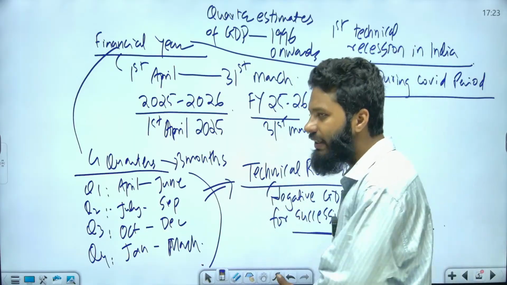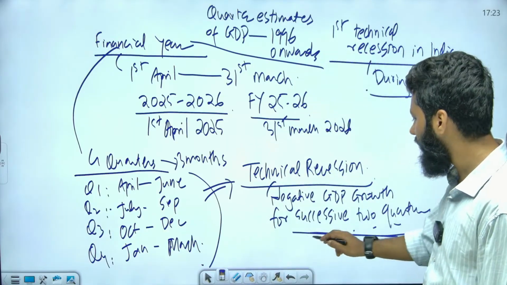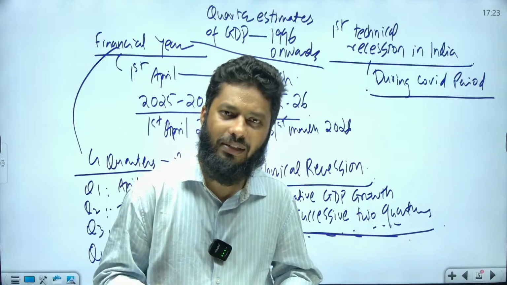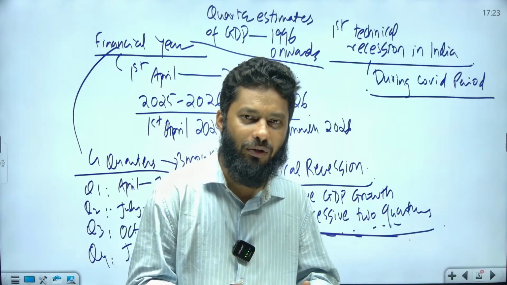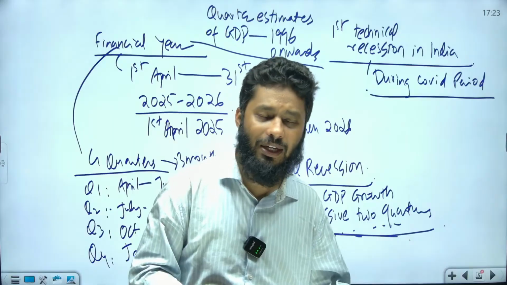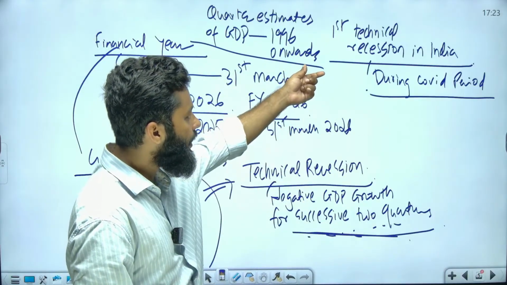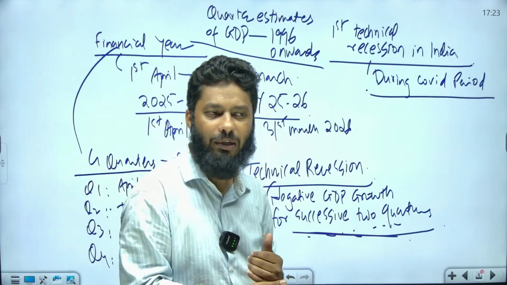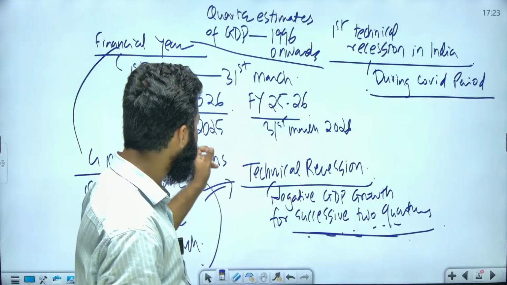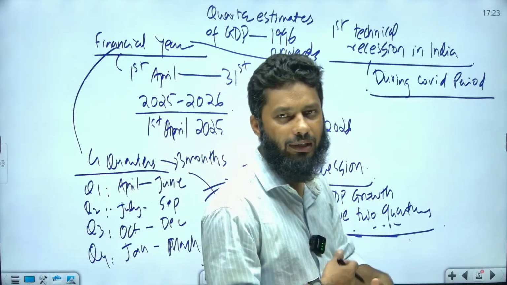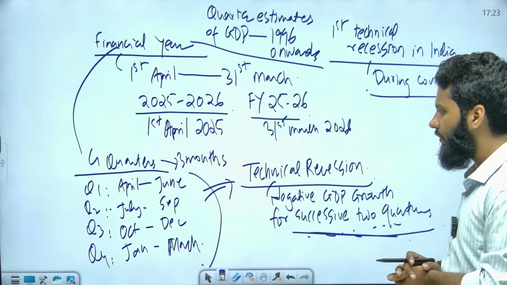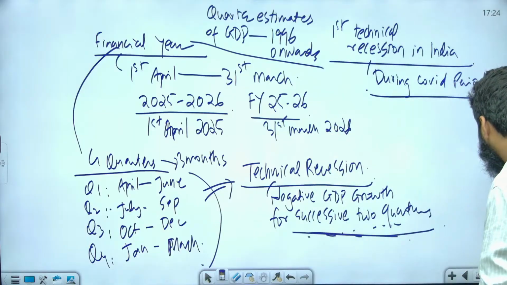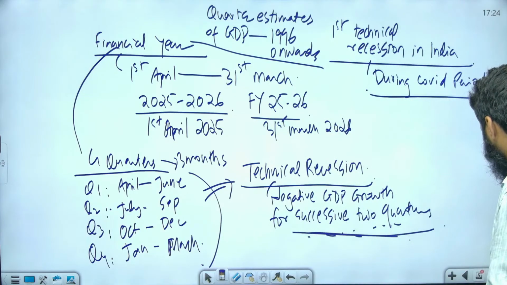And for technical recession, the definition is negative GDP growth for 2 successive quarters. That means we had recession in India, but that recession has not been called a technical recession. The reason is that technical recession focuses on quarterly estimates of GDP, and we did not have quarterly estimates of GDP before 1996, right? So 1996 onwards we started quarter estimates of GDP. I hope this is clear. Now let's understand a few more concepts and then we will jump on to answering the questions, right?